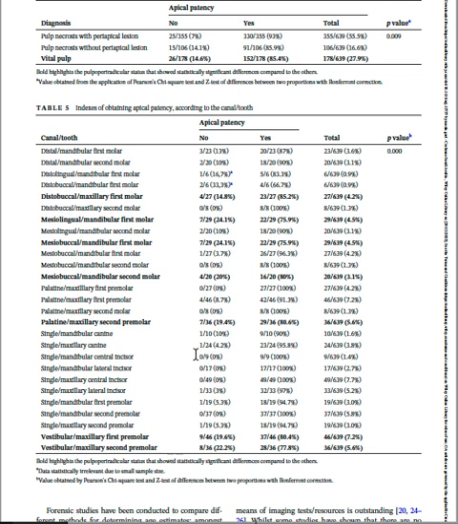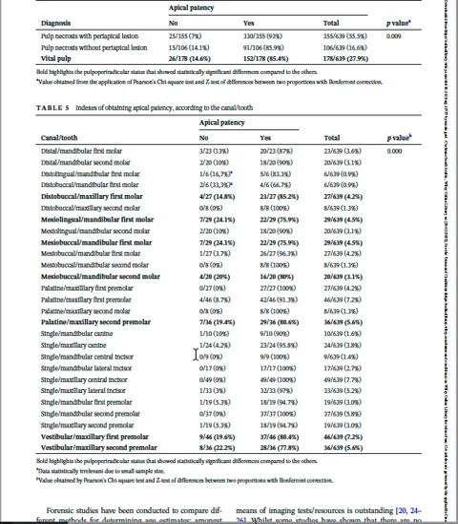Of course, in this study, apical patency was successfully achieved in 89.7% of the evaluated canals. The achievement of apical patency was not influenced by age or gender.